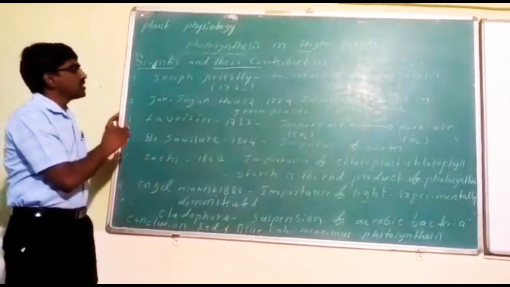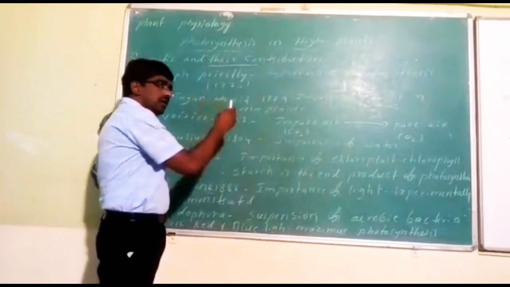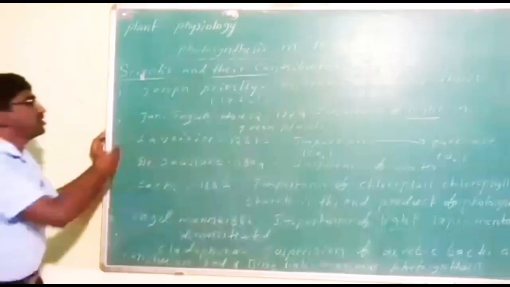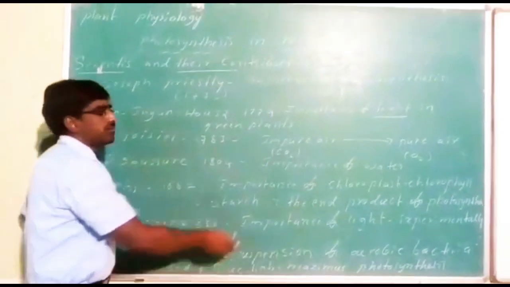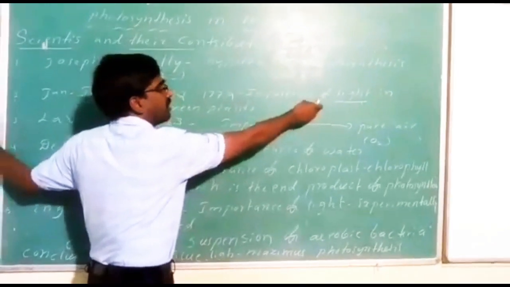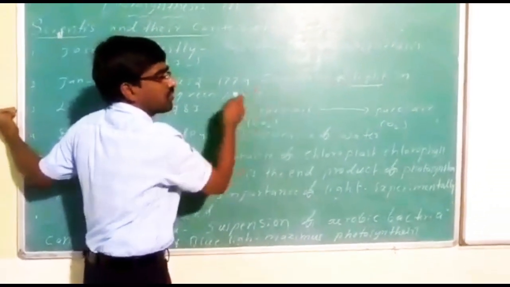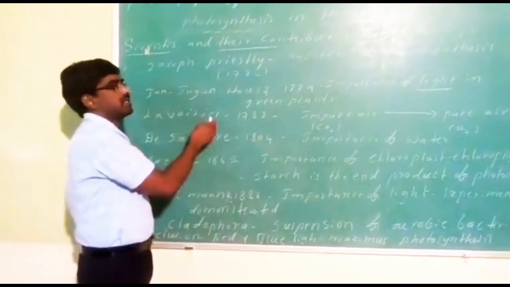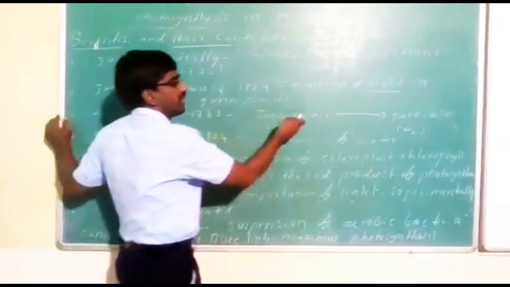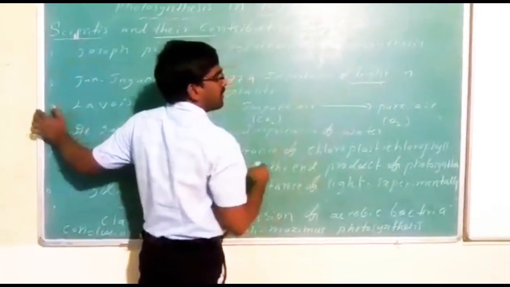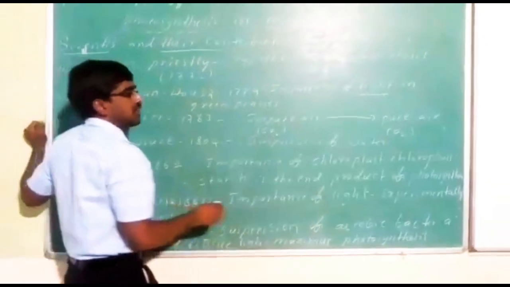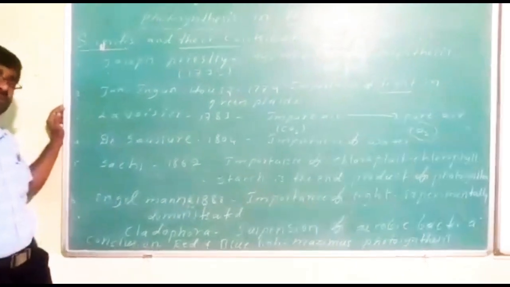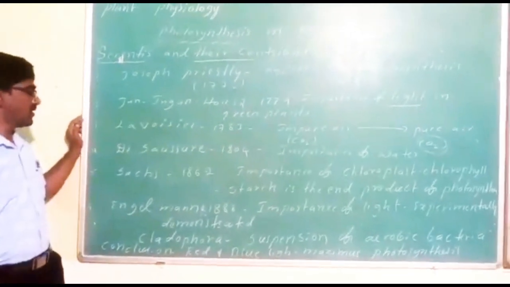Then John Ingenhousz gave the conclusion that photosynthesis takes place in the presence of only light. In the absence of light, photosynthesis does not take place. Lavoisier explained that impure air is made into pure air by the process of photosynthesis. The pure air is nothing but oxygen. Oxygen was discovered by Lavoisier, and the name was also given by Lavoisier.